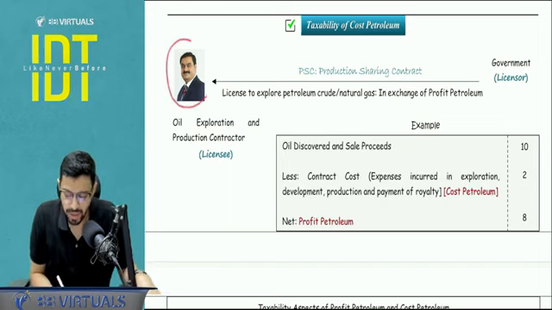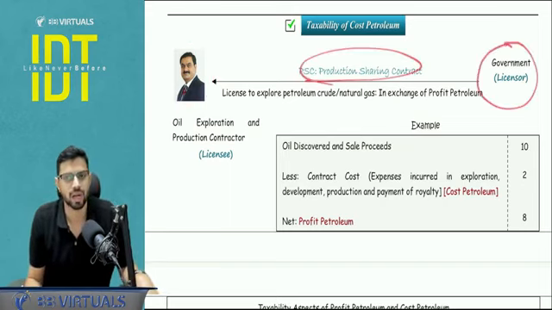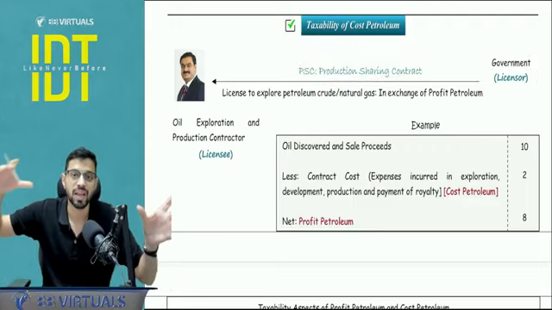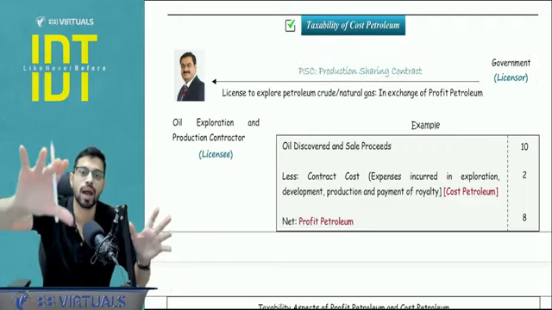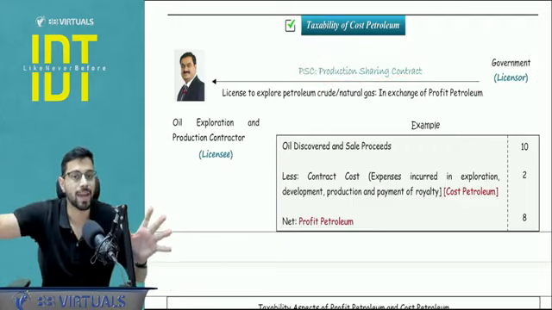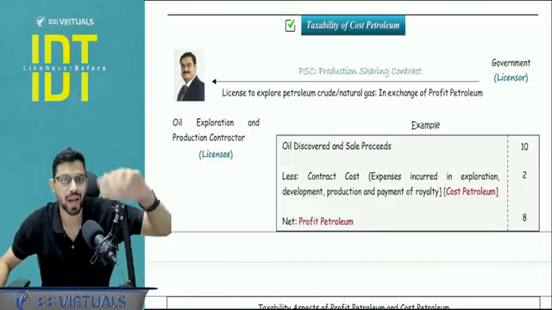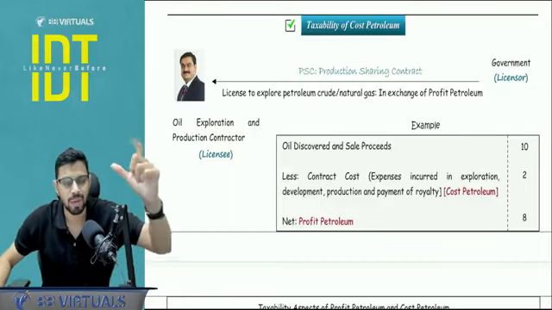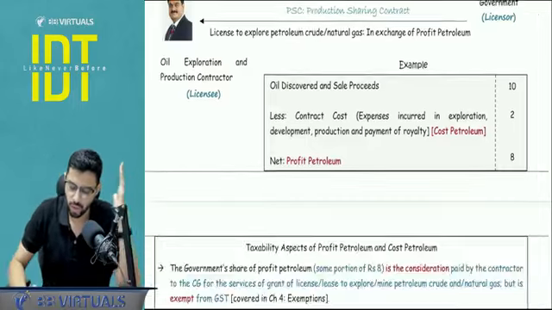So let's say Mr. Adani wants to explore oil. He will have to enter into a production sharing contract with the central government, wherein the central government will give a license that, okay, Mr. Adani, you are allowed to go and explore the oil, but in return of that, you will have to pay me something. What is that payment? How is it calculated? We will just quickly look for an example.